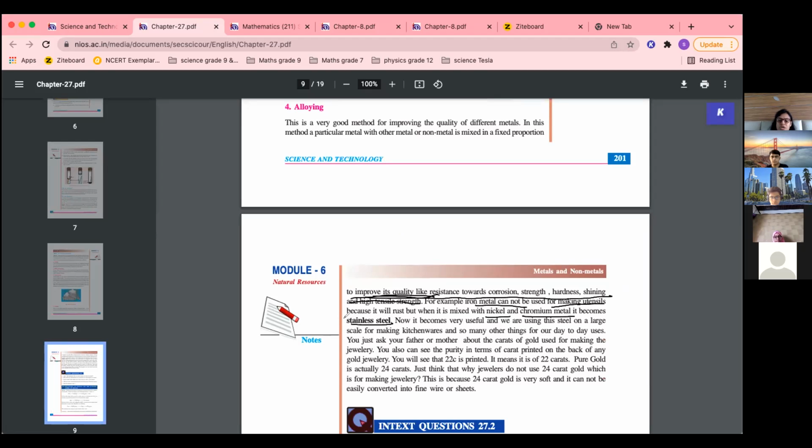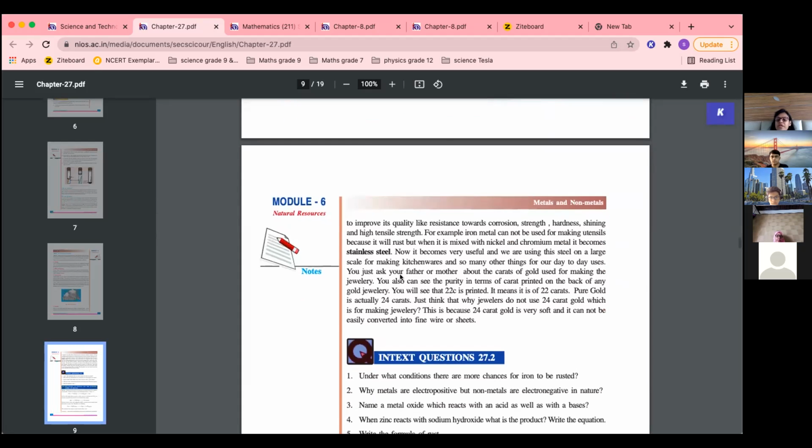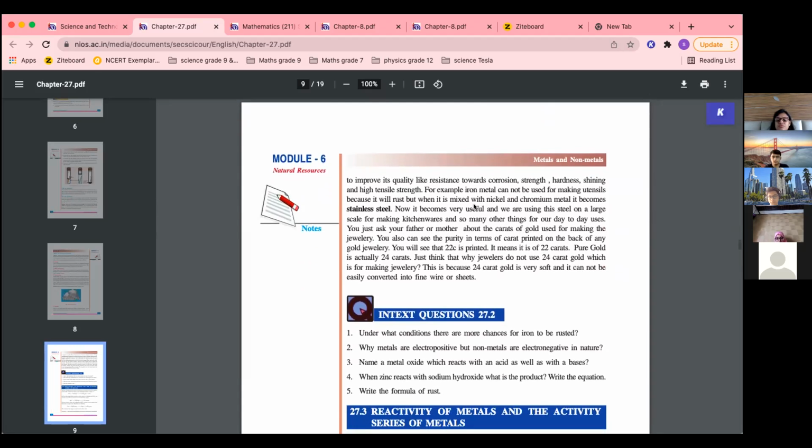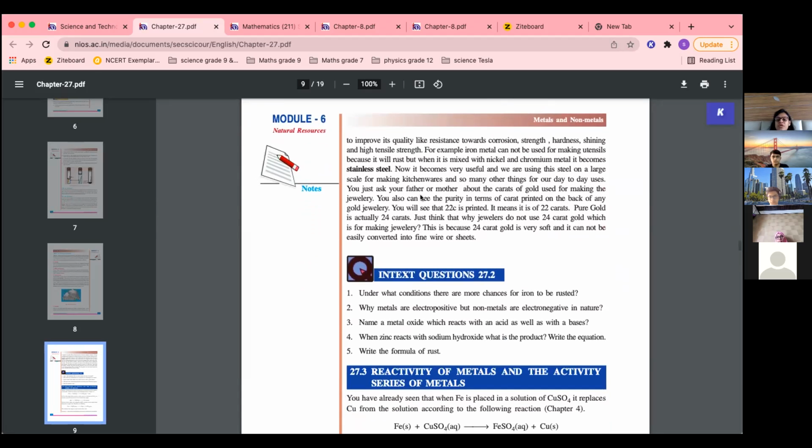So it is important. Stainless steel में कौन-कौन से metals हैं? Nickel, chromium and iron. Okay. These three metals form steel. And steel is much more useful because it does not rust. And it has all the properties of iron also. So all the kitchenware.